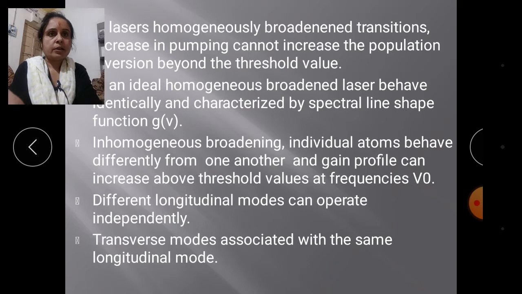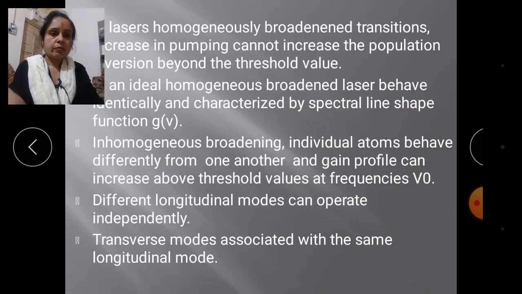The pumping cannot increase the population inversion beyond the threshold value. That threshold value of oscillation will be defined as V0. The intensity of the corresponding mode will be the highest, and a rounded form of gain occurs.